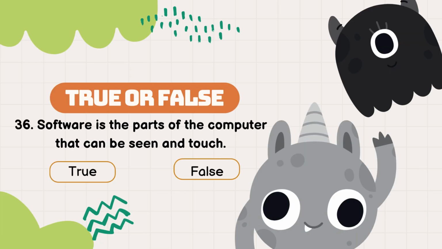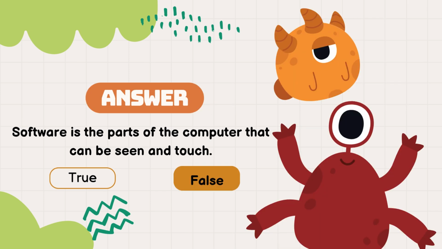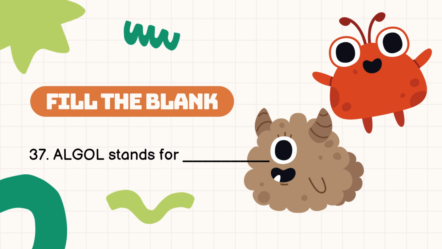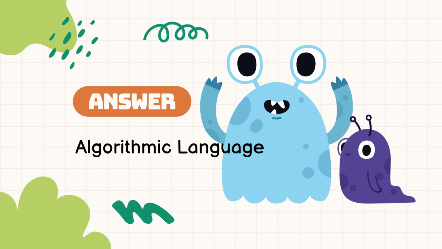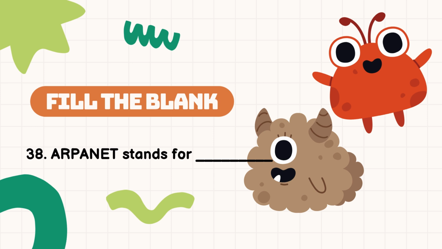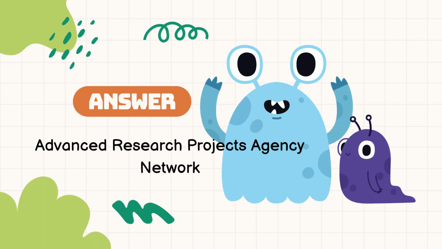True or false? Question number 36. Software is the parts of computer that can be seen and touched. The answer is false. Fill in the blank. Question number 37. ALGOL stands for. The answer is algorithmic language. Question number 38. ARPANET stands for. The answer is Advanced Research Project Agency Network.